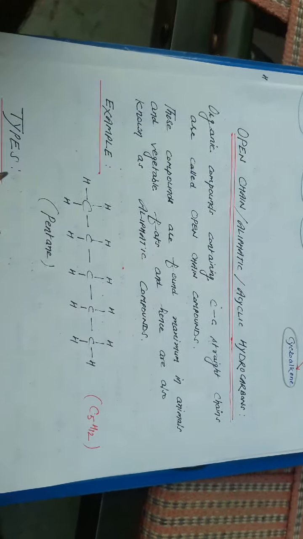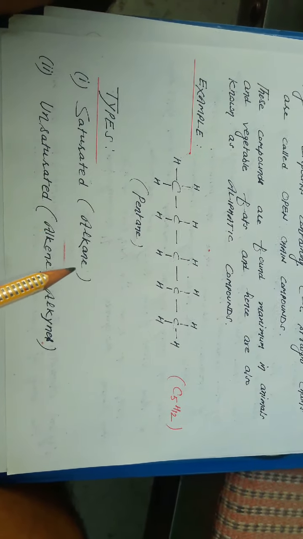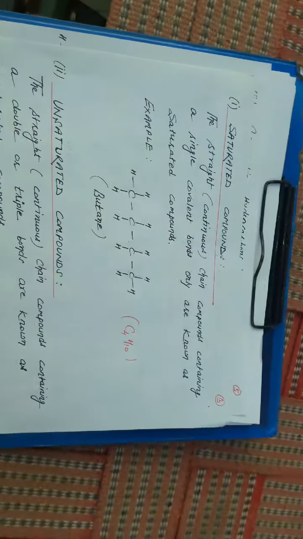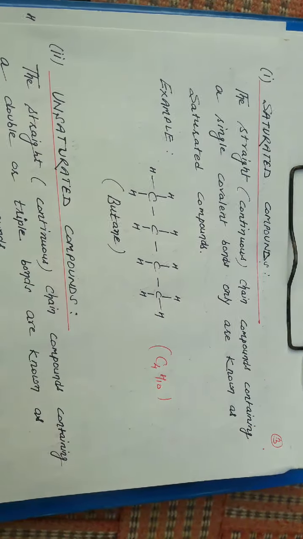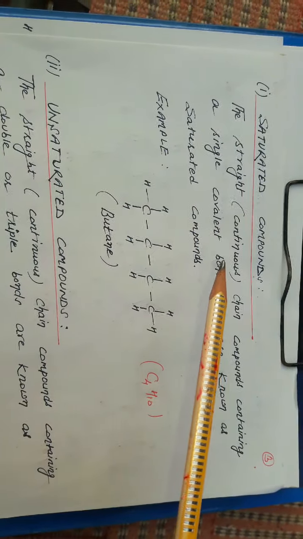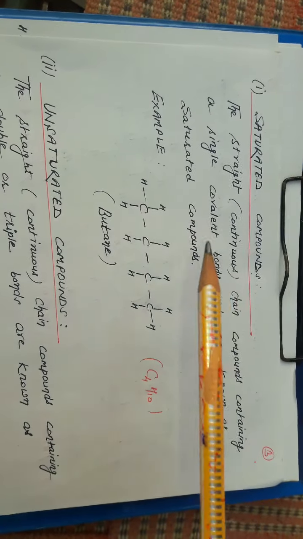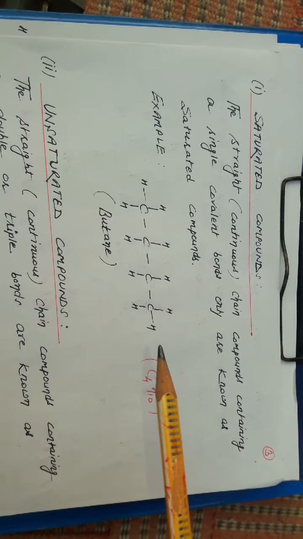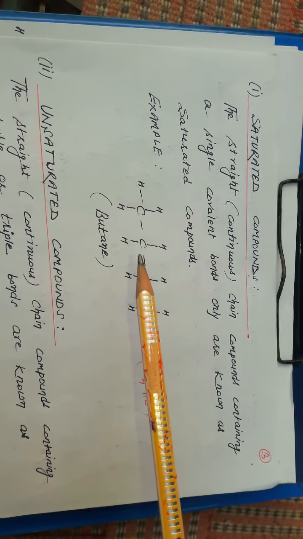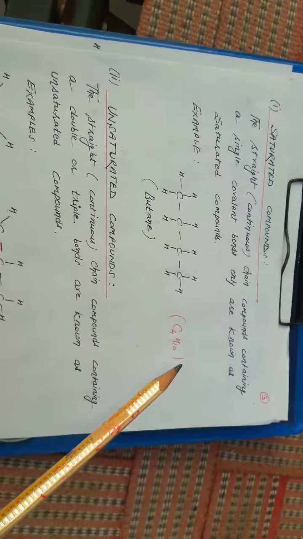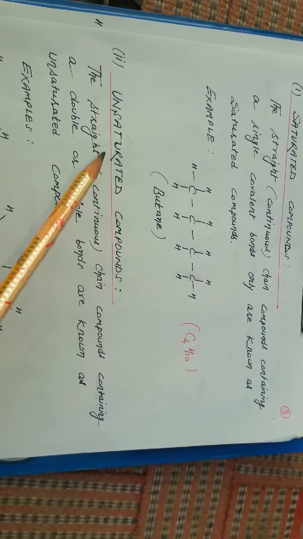Open chain compounds are again classified into two types: saturated, alkanes, and unsaturated, alkenes and alkynes. Now one by one we see what we mean by saturated and unsaturated. Straight continuous chain compounds containing single covalent bonds only are known as saturated compounds. Butane is an example in which all carbon linked bonds are single bonds, and this is an example of saturated compounds, the alkane family.